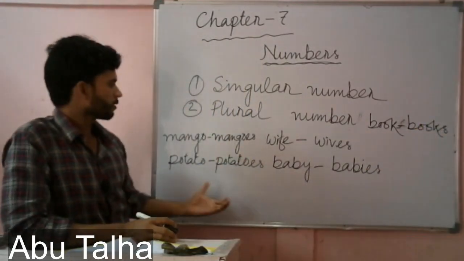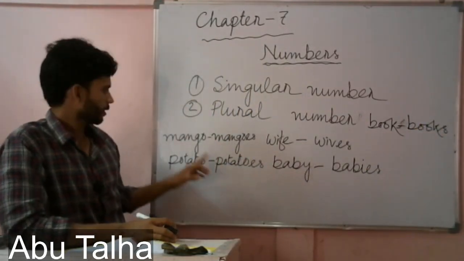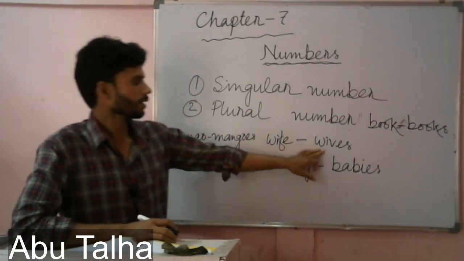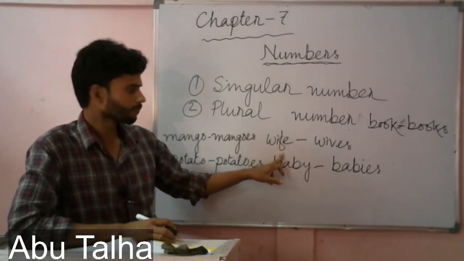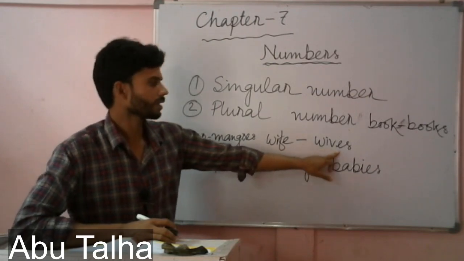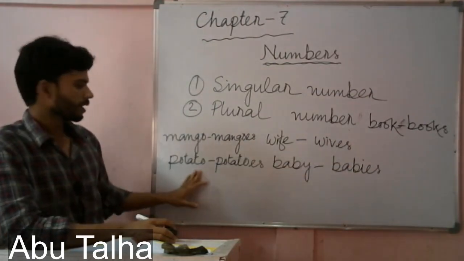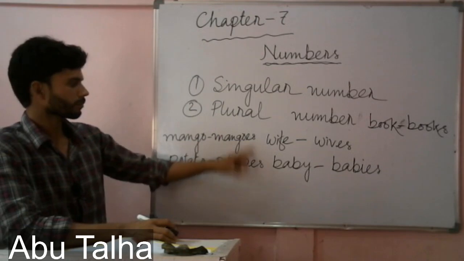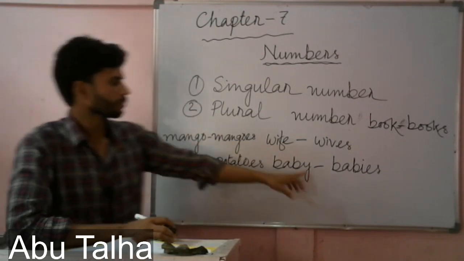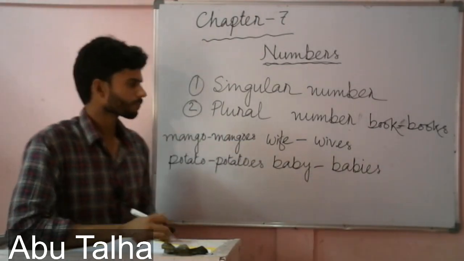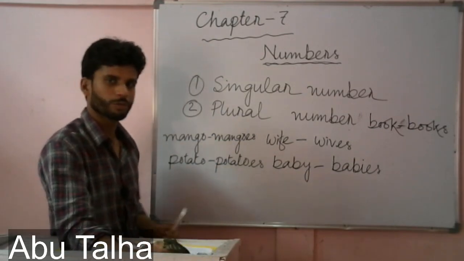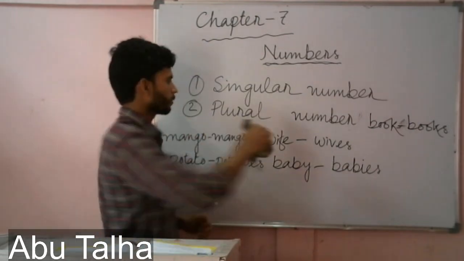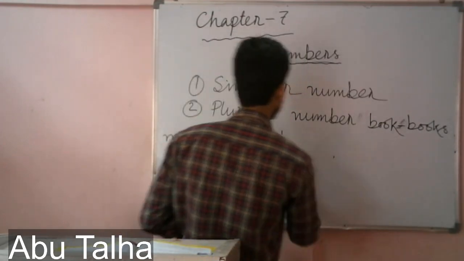But in the other cases, I am not only adding s. Here I am adding es. Here I am not writing f, but ve, and then s. In this case, mango and mangoes, es, baby, babies. And some words remain the same when we change them to plural.